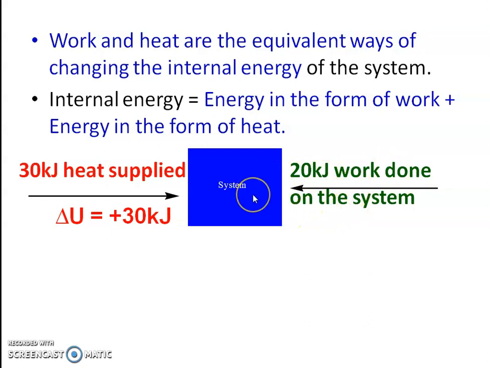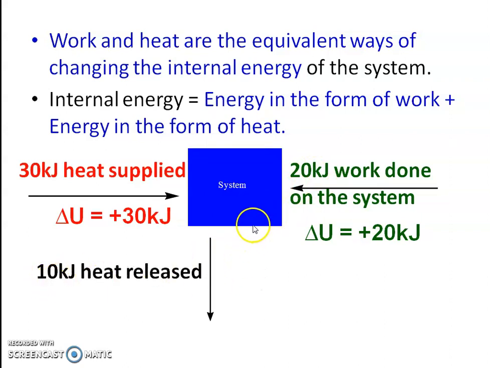Work done on this system means this work is done by the surrounding on the system. In this case also there is an increase in internal energy by 20 kilojoule. Here work is done by the surrounding on the system, and therefore 20 kilojoule energy enters into the system in the form of work.